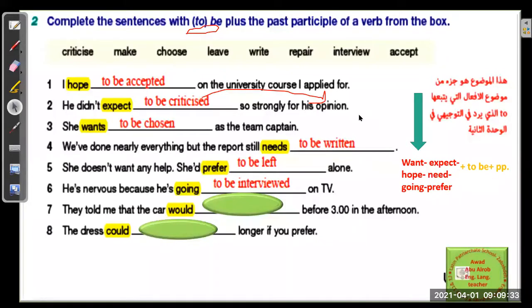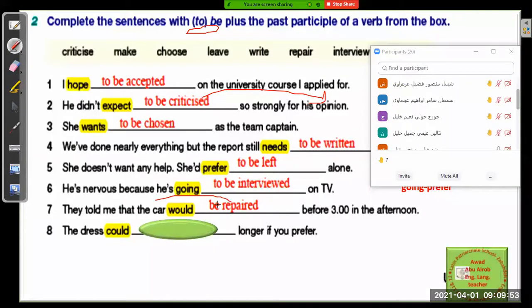Okay. Can you help her? Other? Yes. They told me that the car would be repaired before 3 o'clock in the afternoon. Thank you. Now the car here needs to be repaired, would be repaired.